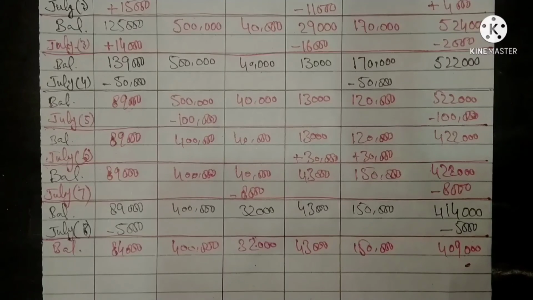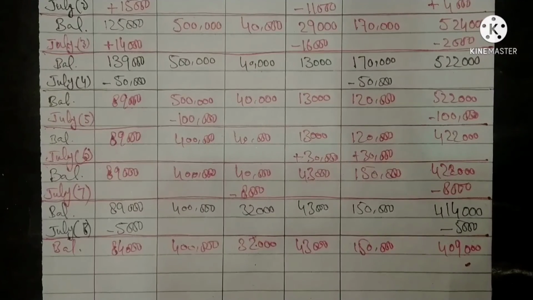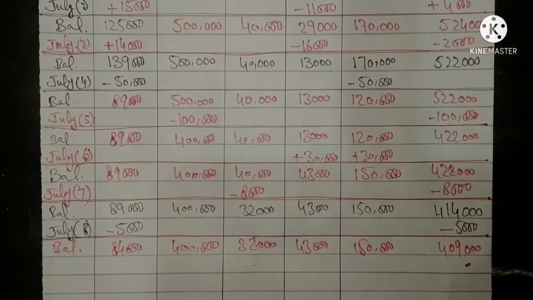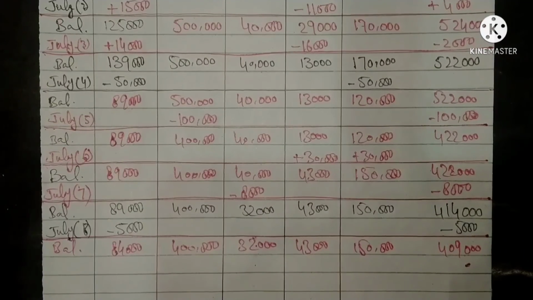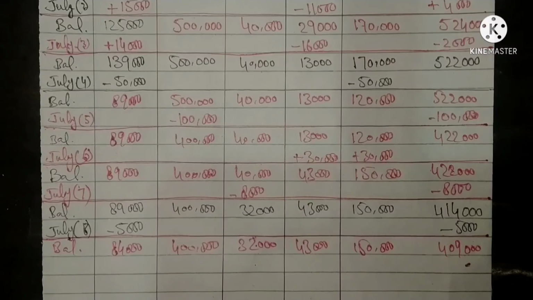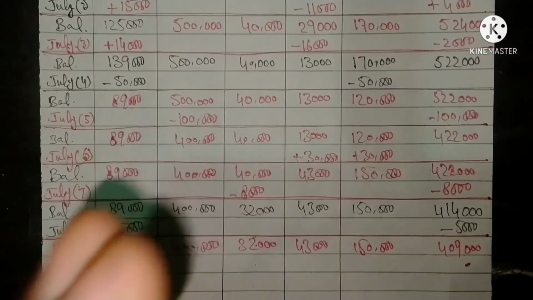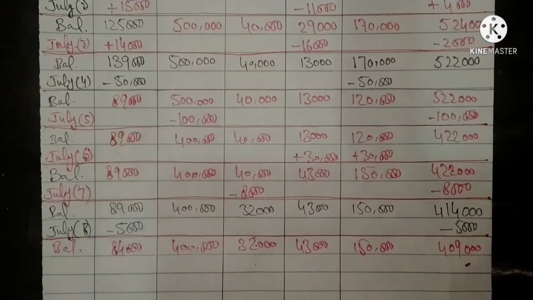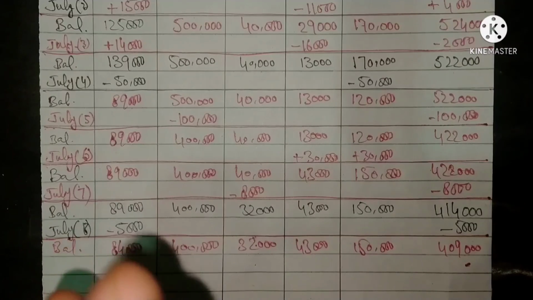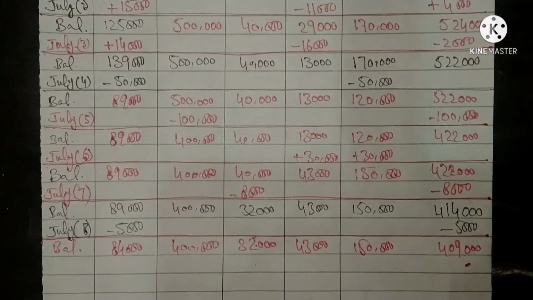After the entry of the day by day transactions of the business, both sides of the accounting equation are equal in their balances or amounts. Assets is equal to liabilities plus owner's equity. Assets are left hand side and liabilities plus owner's equity are right hand side.